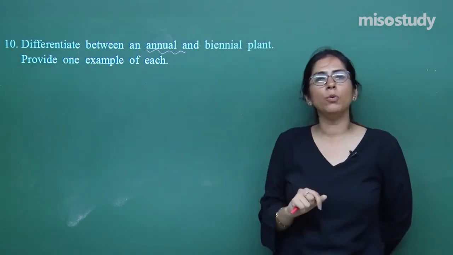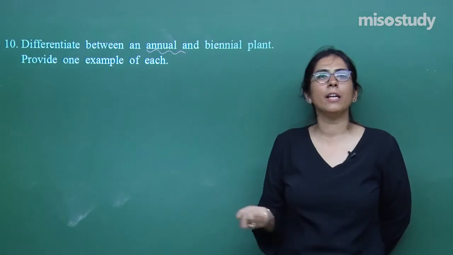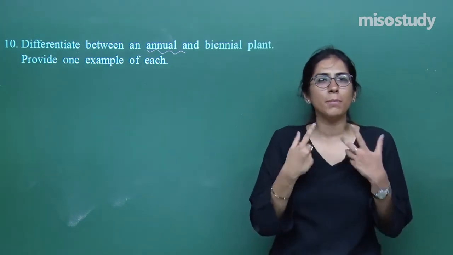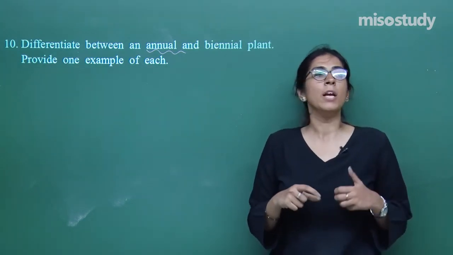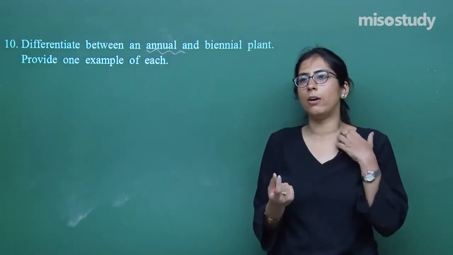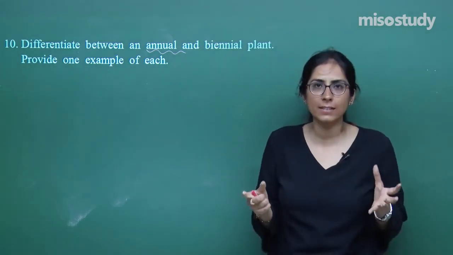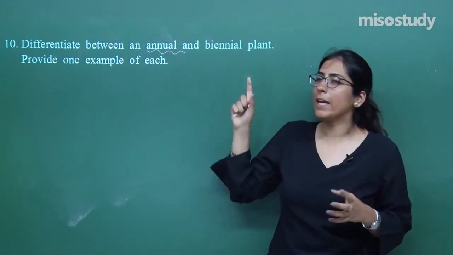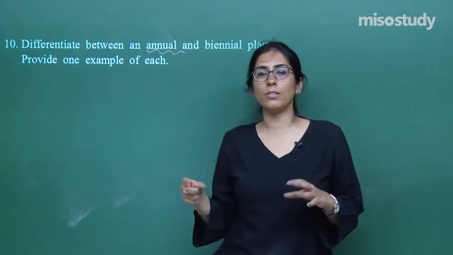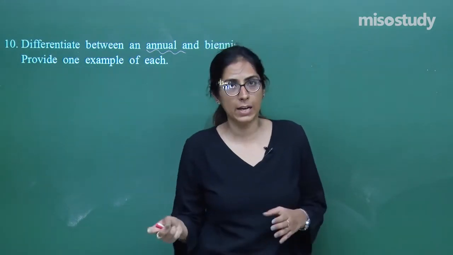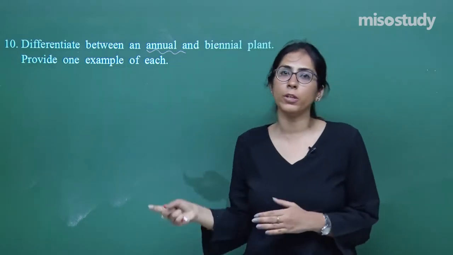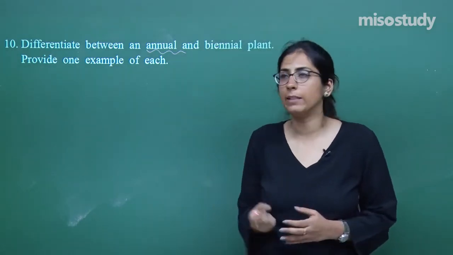In the case of annual plants, because it is a very small cycle, it becomes very easy to reproduce them, and you can say the reproduction rate in this case is very high. For the biennial, the overall cost of maintenance is very high, because it takes 2 years for the completion of their whole cycle, right?